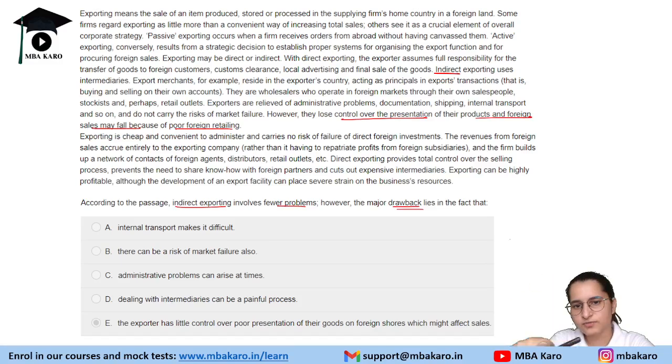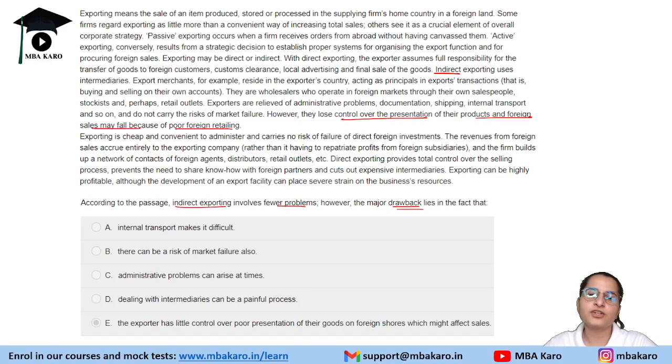Pros are given, then this is one con that is given to us, right? About indirect exporting, the export merchant, or the exporter basically, is relieved from all the stress of administrative work, right? And he can be sure that he is not going to carry any risk of market failure. The other person, the export merchant, is taking care of everything, from documentation and foreign sales in the foreign market to advertising. So he's taking care of everything.